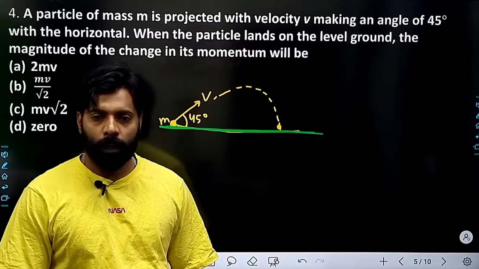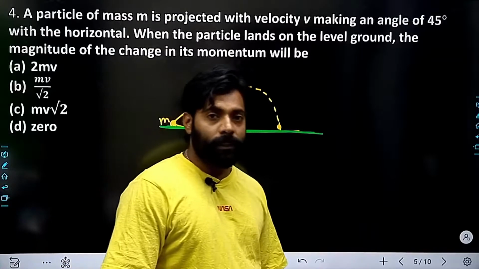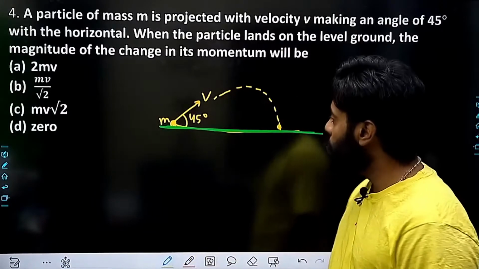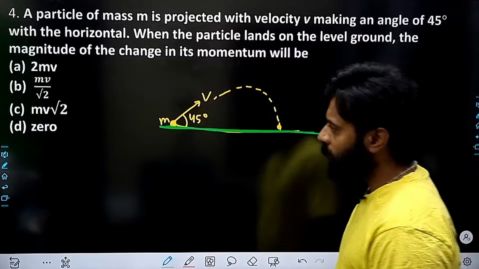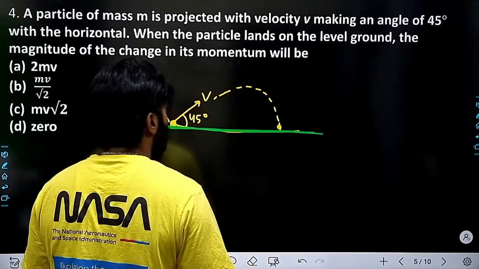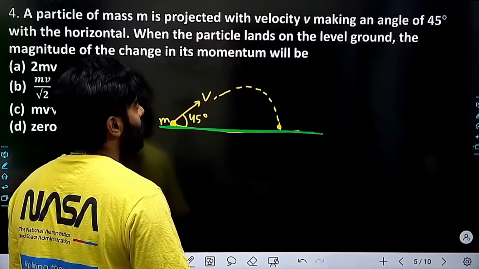What will happen? We have projected this at 45 degree with velocity v.